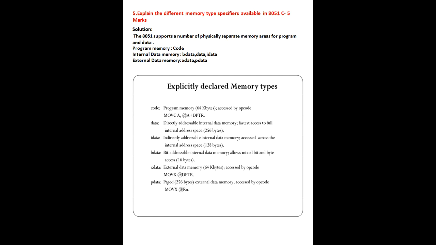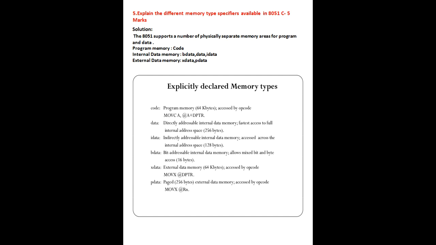Next one, xdata, that means external data memories. You can access the data up to 64 kilobytes, which is accessed by the opcode. That is only one opcode there, MOVX A, @DPTR. So here you can access through the DPTR register.